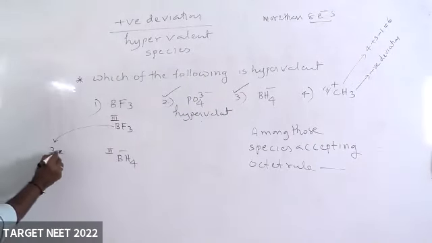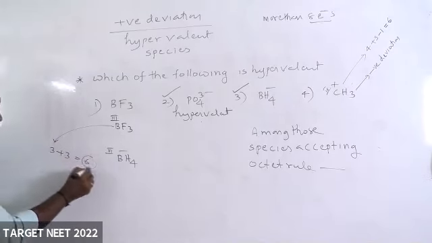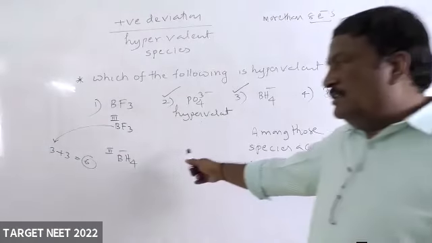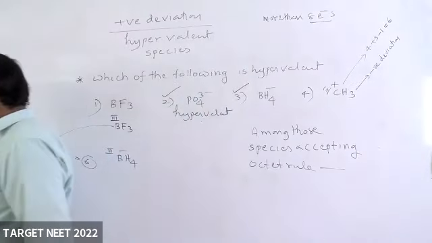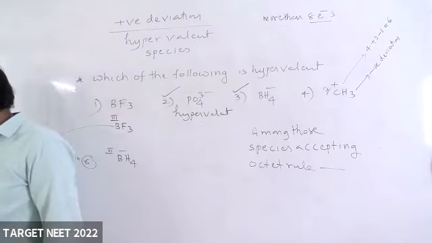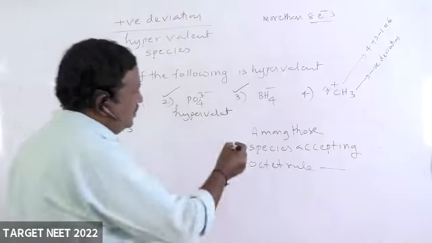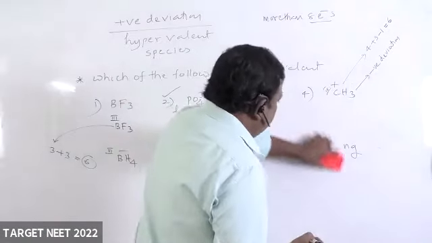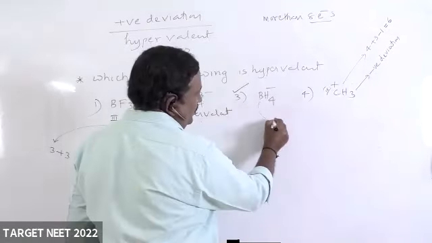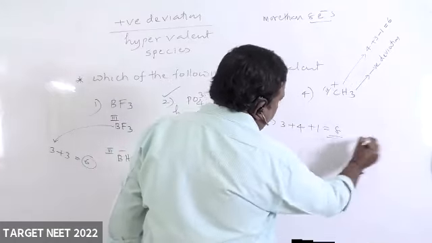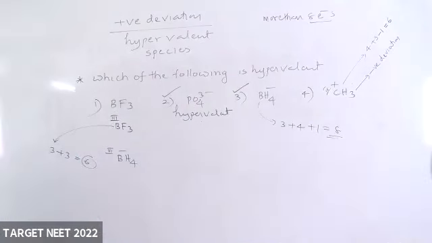BF3, boron third group, 3 fluorine atoms, 6. It is also negative deviation. And Chaitanya told answer, which is accepting. Very good, Chaitanya. What she sent in message is group number 3, 4 hydrogen atoms, 1 electron added, totally 8. So that is accepting octet rule.